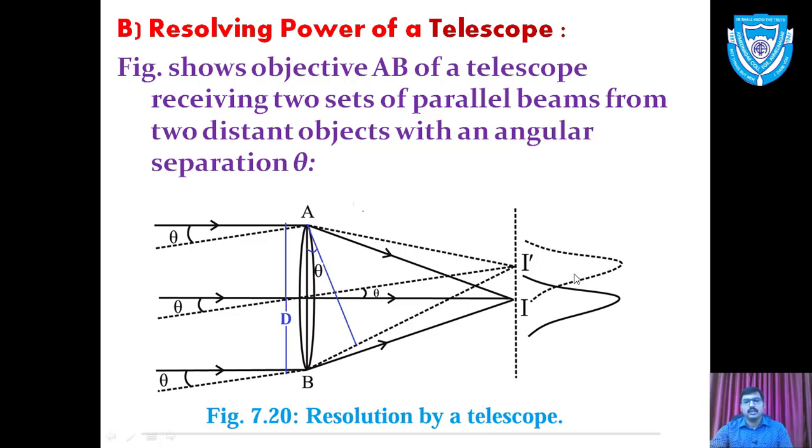Similarly, we have the condition of resolution by Rayleigh. The first forms the image and the second forms the image, and at the central maxima of one we have the first secondary minima of the other, and vice versa. When we modify the diagram, this distance AB is capital D, the diameter of the objective, and we have taken a parallel line from A on BI dash, which makes angle theta.